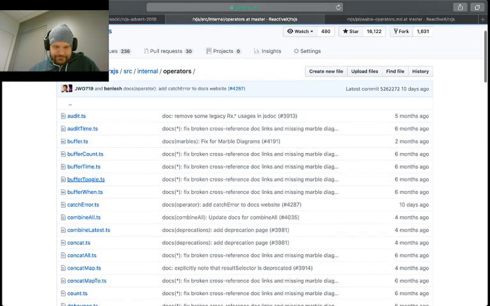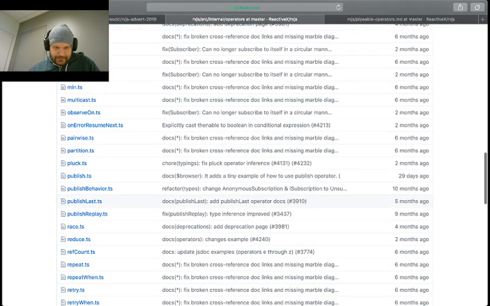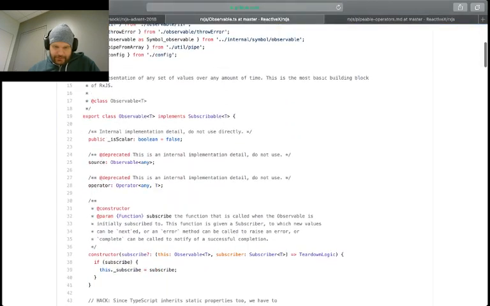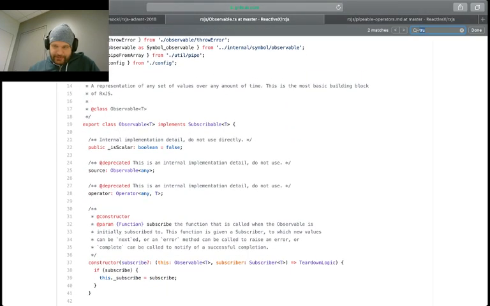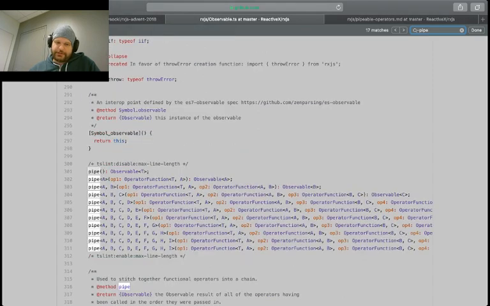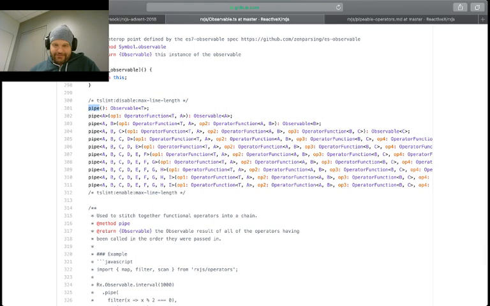Let's look at observable. There we go. All right, so if we look here for pipe, okay, and then we have pipe array. All right, so if we look at this, what exactly is this?